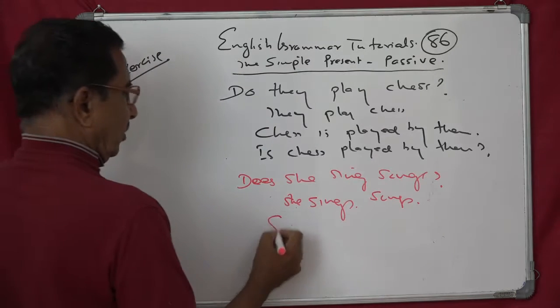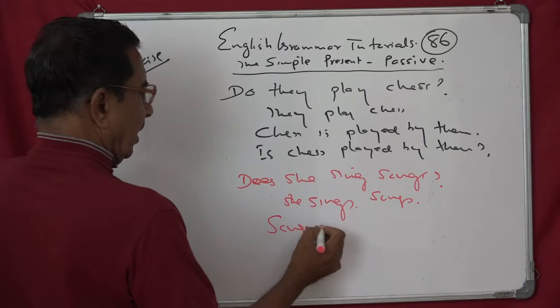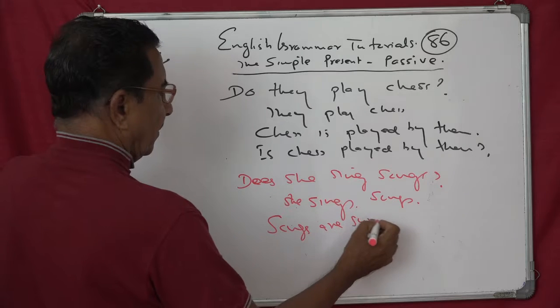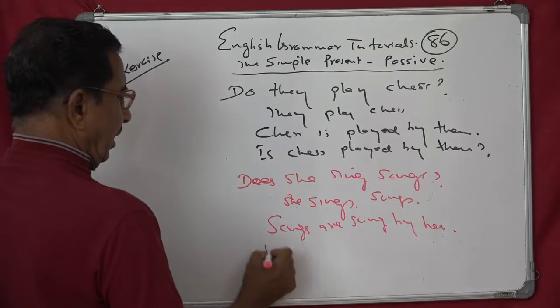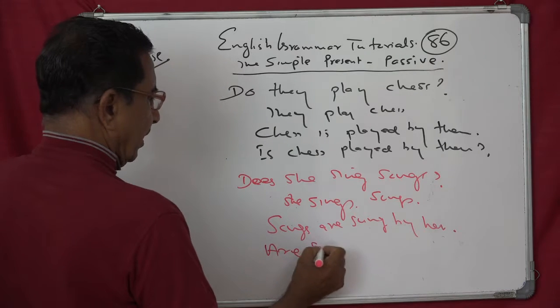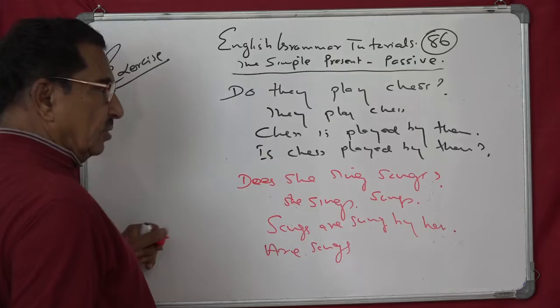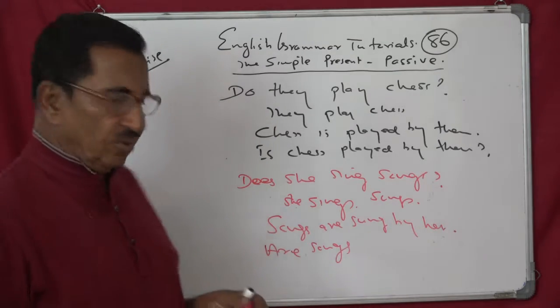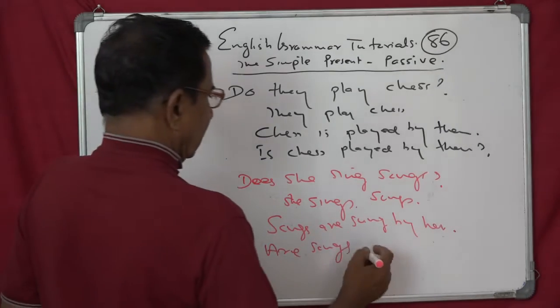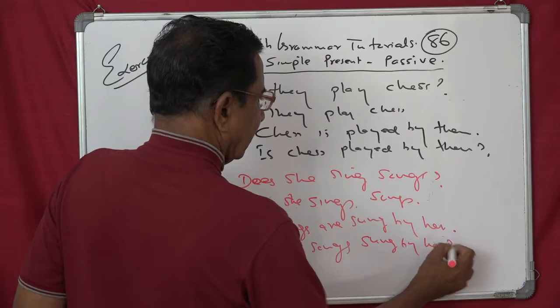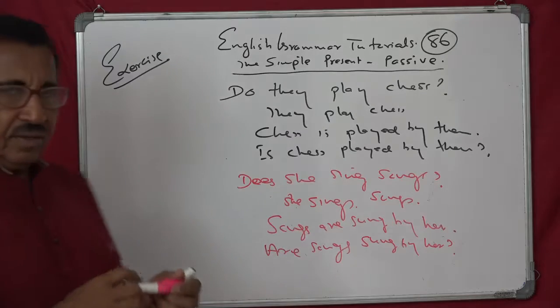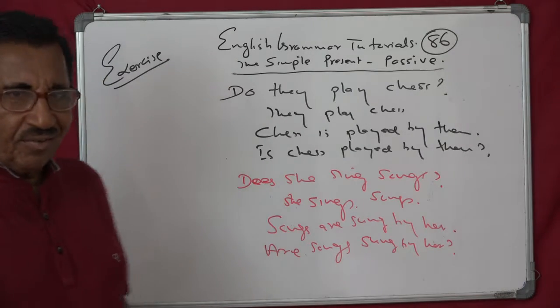Passive will be songs are sung by her. The question will be, are songs sung by her? Because the given sentence is a question, you have to convert your answer also into a question. Are songs sung by her? With a question mark. I think now it is easy for you.